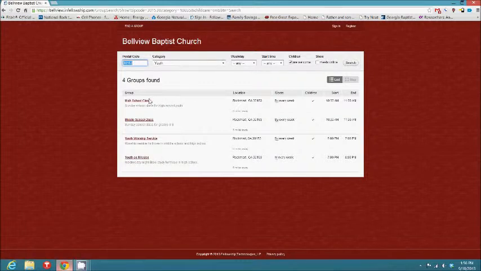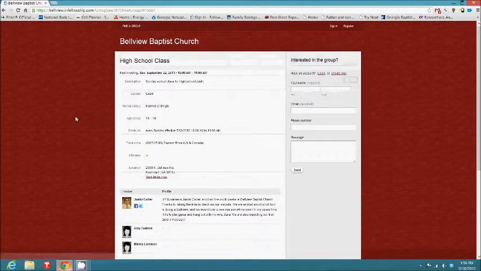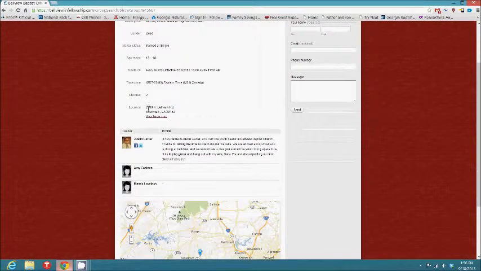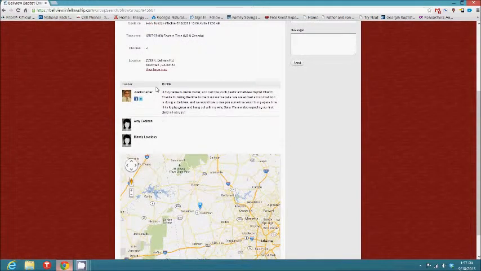And from here, you can click on each individual group or class. So let's look at the high school class for our Sunday school. From here you can see the age range, the description of the Sunday school class, and that children are allowed there. Obviously the location of it, you can view it on a large map. If you click this link, you can see the leaders of that particular Sunday school class.